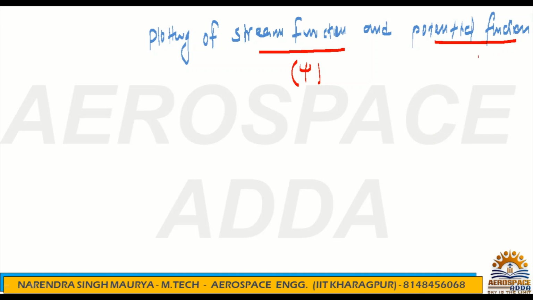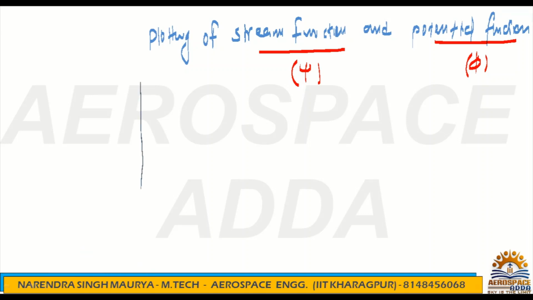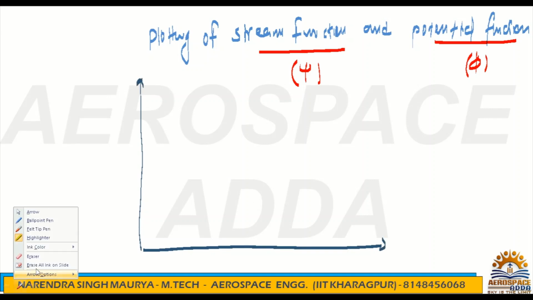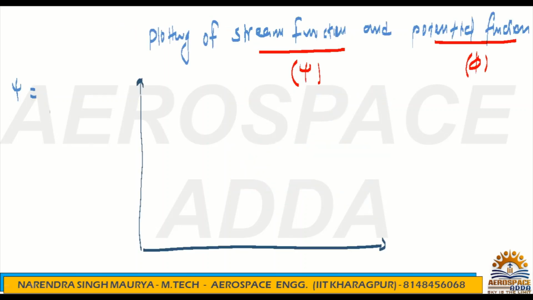What is the potential function? Phi. If you want to check that plot, you just combine all. Both equations you should be aware of. Psi is nothing but V times x. Phi is nothing but V times y.